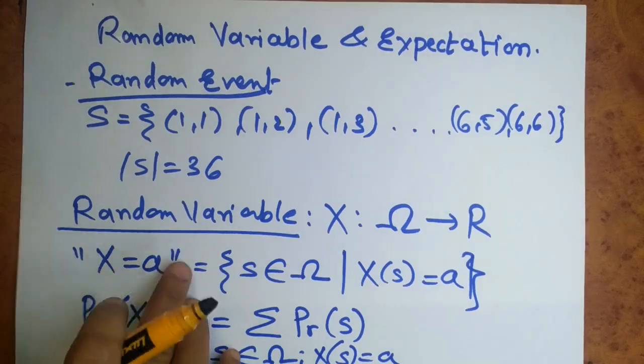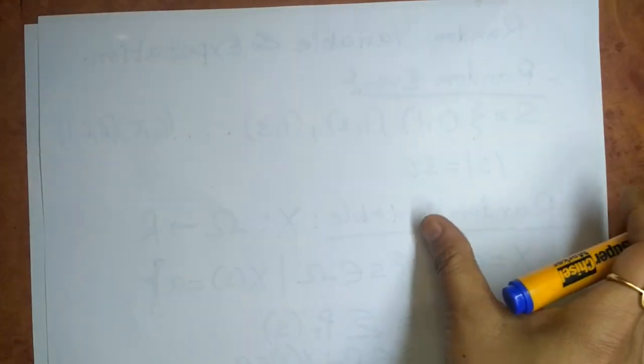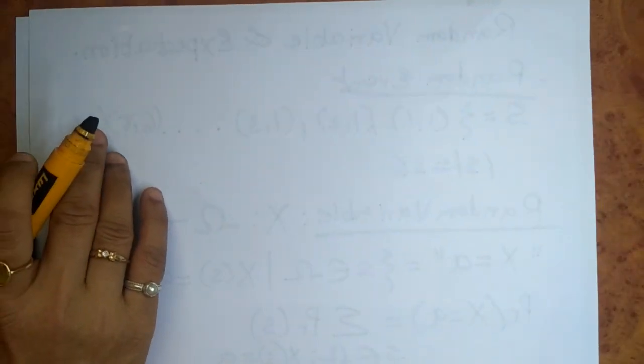Now, when we talk about this random variable, we will take an example where the summation of the two dice is equal to 4.